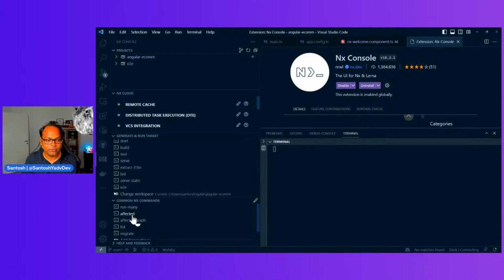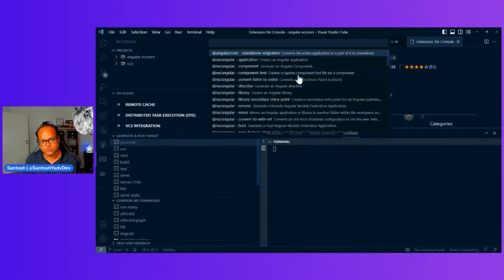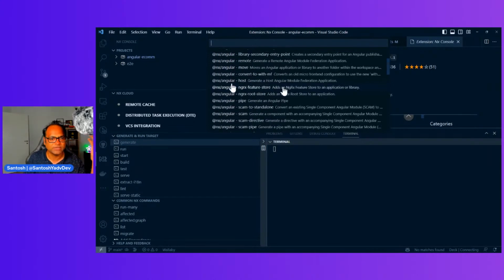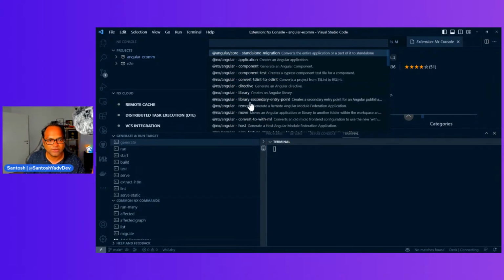You also have some common NX commands which are generally used. We'll see those of course in future. Right now, what we need is a generate command. So to create a new library, as soon as you click on generate, you get so many options. You have Angular host, convert to MF, convert to with MF, library secondary entry points, libraries, components, component test, everything is available here. In case you want to create a new application, you can do that here as well. So let's choose a library.